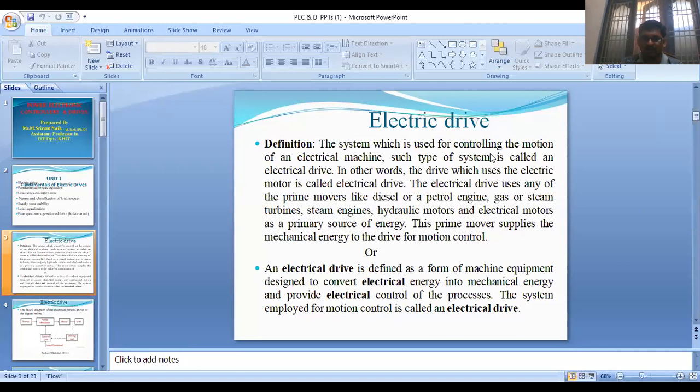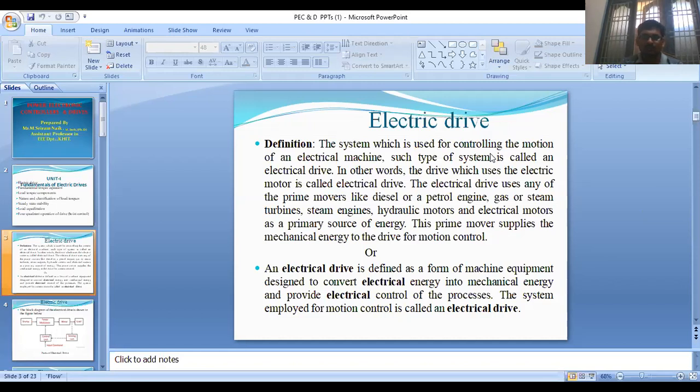Here, power electronic controller drives means that for electrical machines, for controlling purposes, we are applying a power electronic converter. That's why it is called power electronic controlled drives, and it is also called power semiconductor drives because we are using power semiconductor devices as components in the power electronic converters.